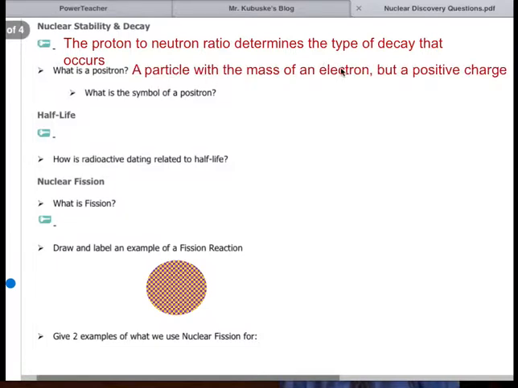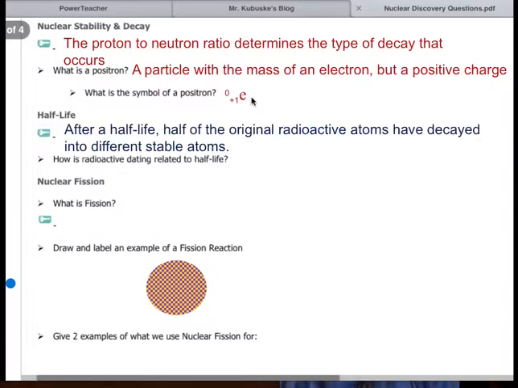It's the same mass as an electron, but it has a positive charge. So it's a 0, but now instead of a -1, it's a +1. And we always write an e for positron. Okay, I know it seems like it should be a P, but to us, P means proton. We're thinking of this as the opposite of an electron. That's why we give it an e.